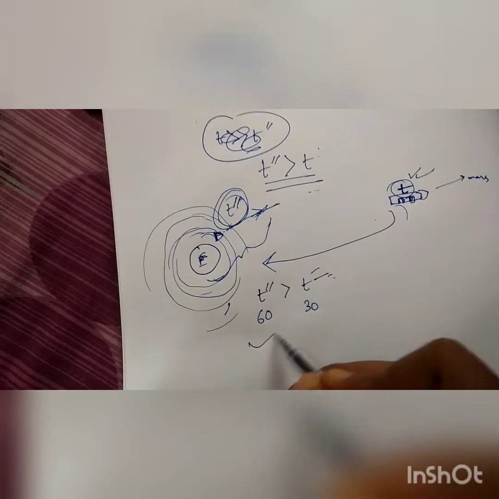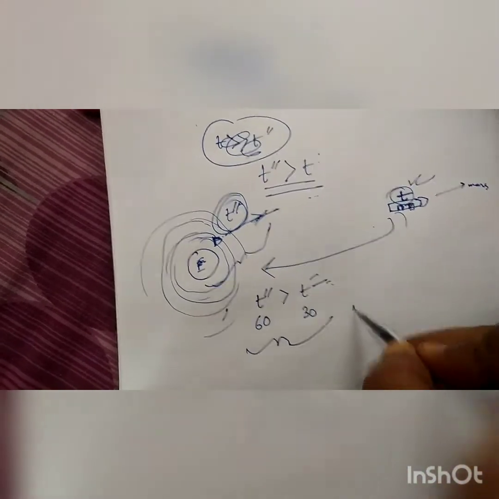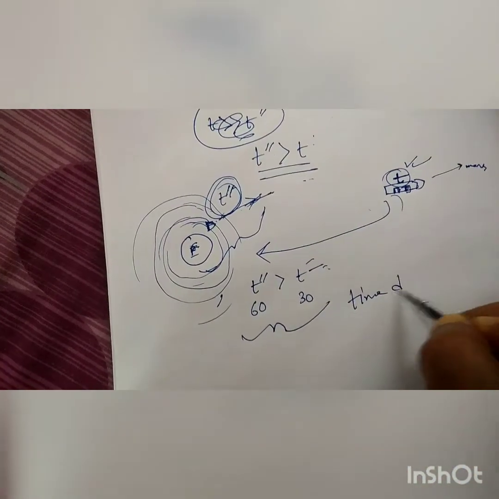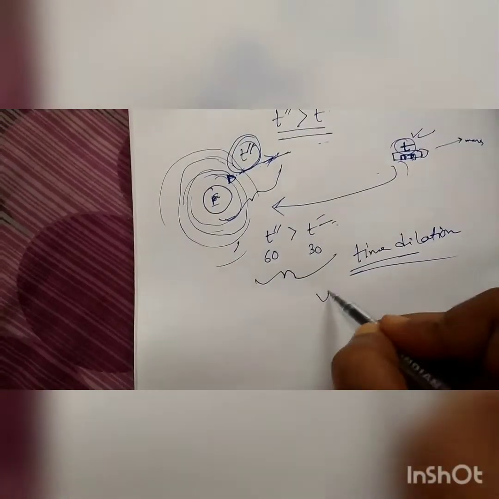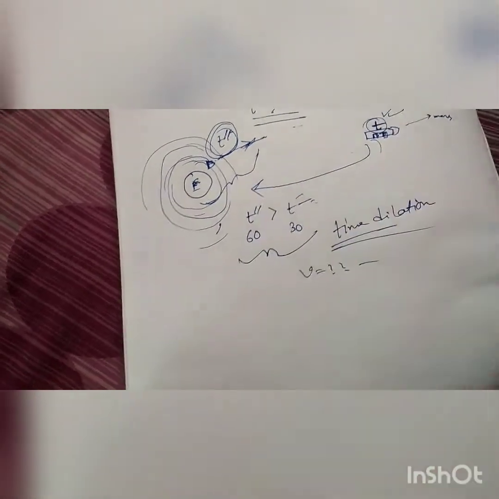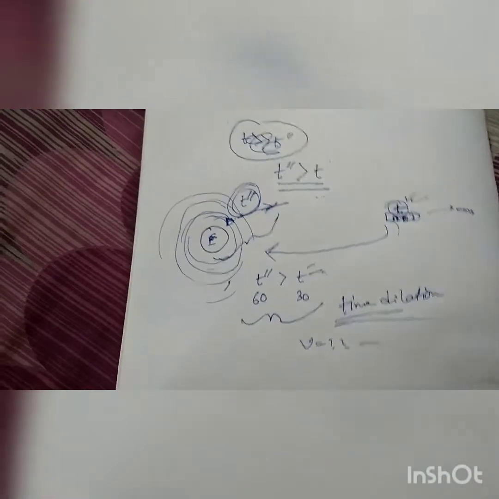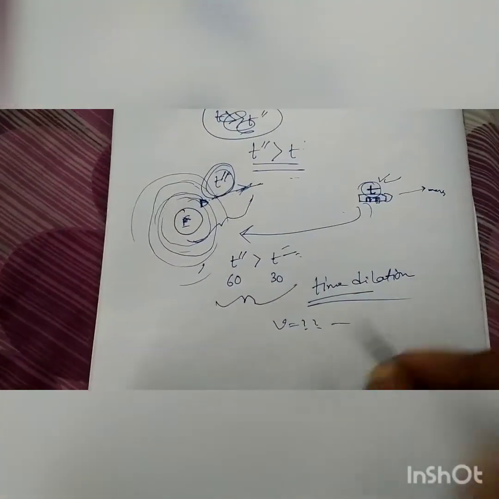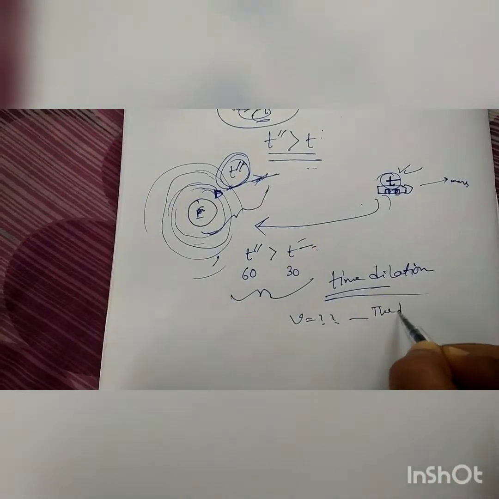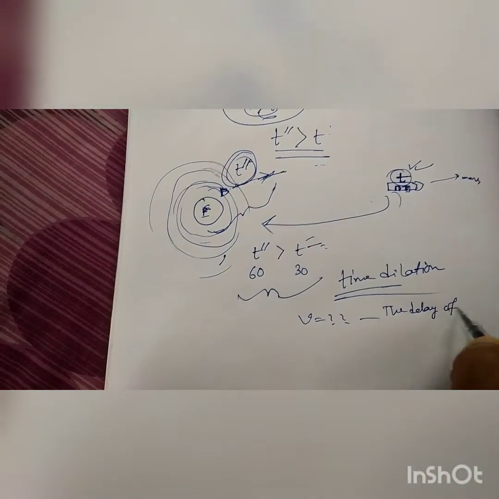This is the basic preliminary concept of time dilation. There is much more physics, calculation and many velocity equations, but that is another part. Time dilation means the delay of time.